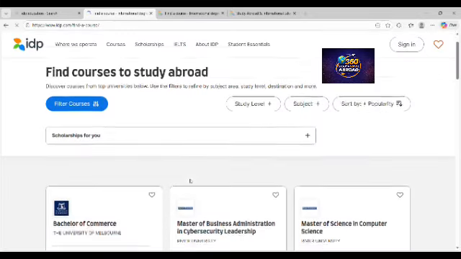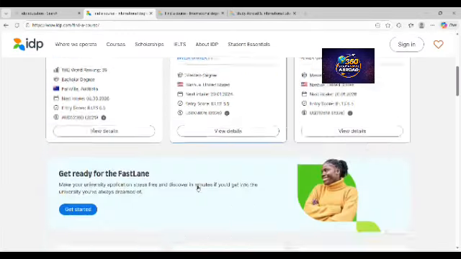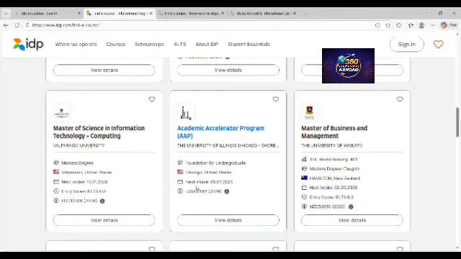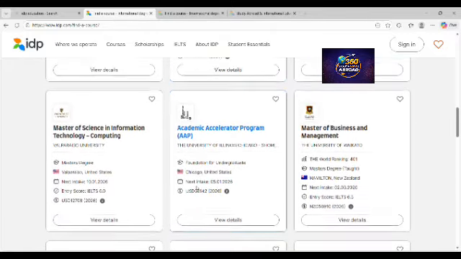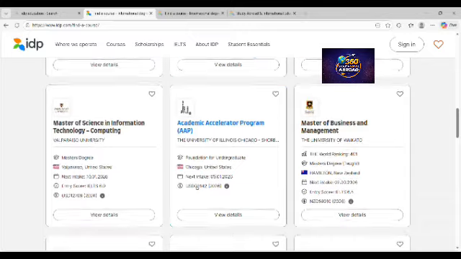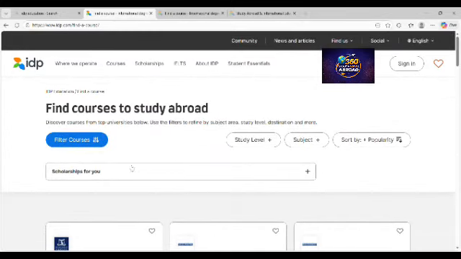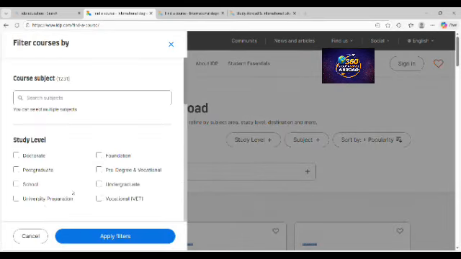So I just apply the filter, and then we can see the schools that are doing the accelerated programs. So let's apply the filter again, and then choose nursing.